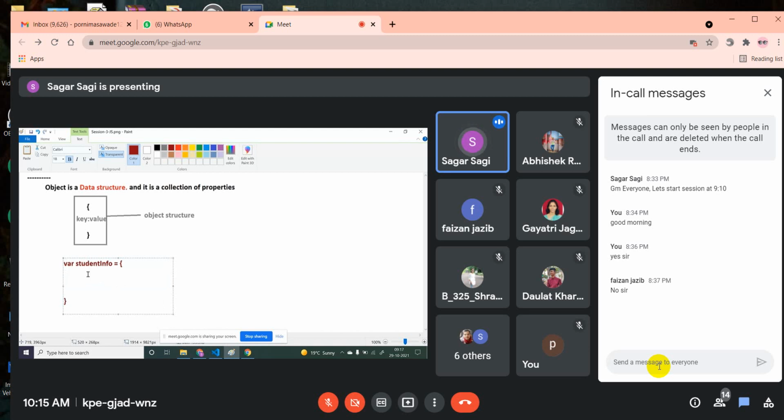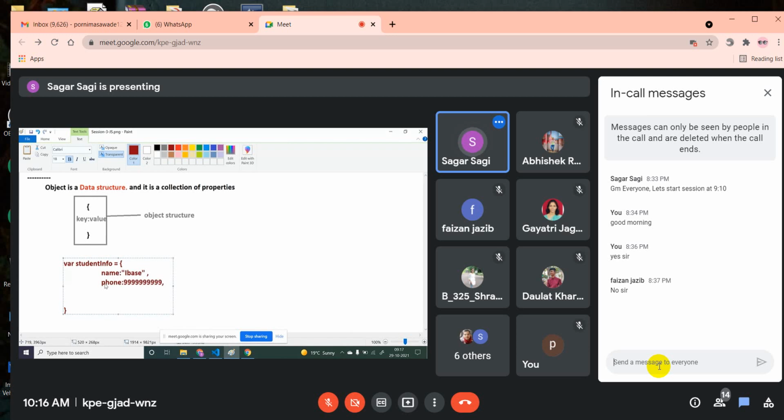In key value pair. So what information can a student have? He can have one name. So I'm giving a key called name, and value will be the actual data. For example, his name is IBase, comma. Then what kind of data will a student have? Student might have a phone number. So I'm giving the key as phone and some number as a value.